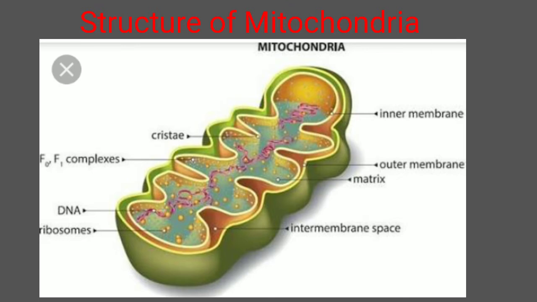As you know the structure of the cell membrane, here the membranes occur in the same composition, as we have studied there, that it is made up of a phospholipid bilayer, and then the proteins present there. So here they have some special proteins called porins, which are part of the integral proteins. You can refer to the video where the cell membrane is discussed.